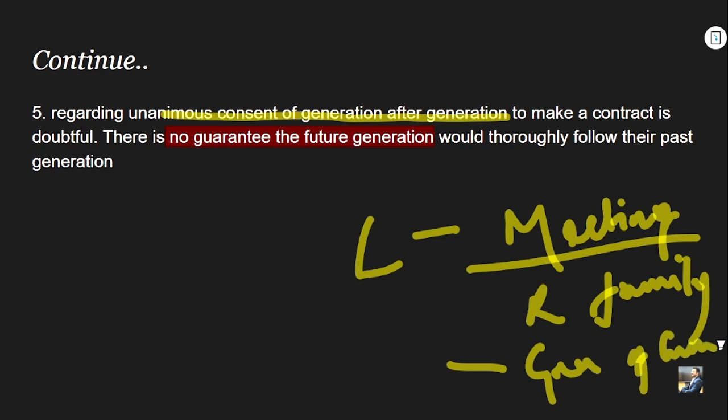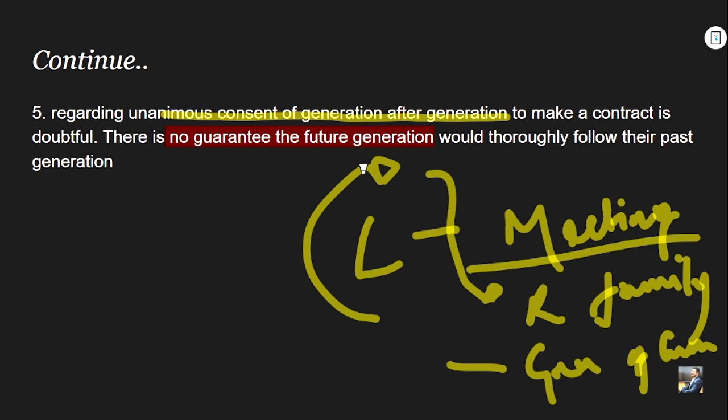So what is the guarantee that the future generation will also give their consent to the social contract which has been created by the forefathers or the previous generation? This becomes very doubtful. There is no guarantee that the future generation would thoroughly follow their past generation, right?